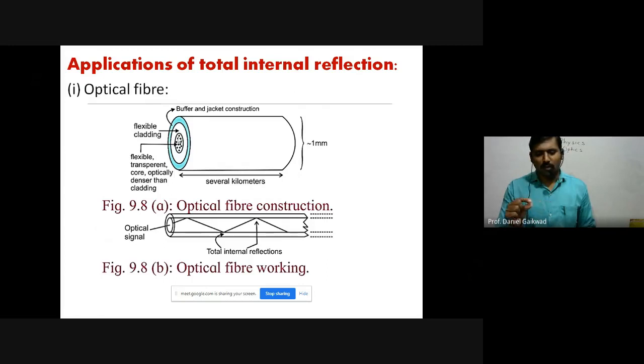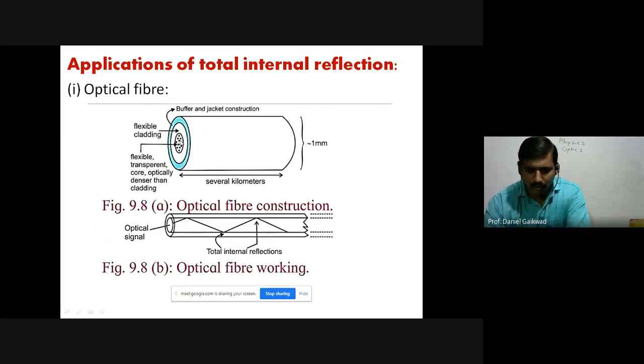So 0.1 mm central core, having refractive index near about 1.7. Compared to the core, we have the surrounding medium, and that surrounding medium is called cladding. And the cladding has refractive index, suppose 1.5. So 1.7 and 1.5. So cladding has refractive index 1.5, less than 1.7.